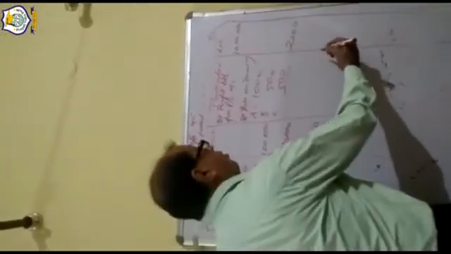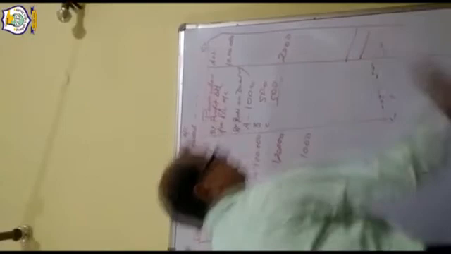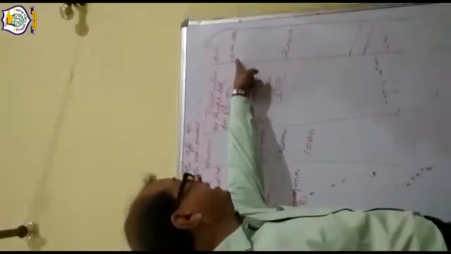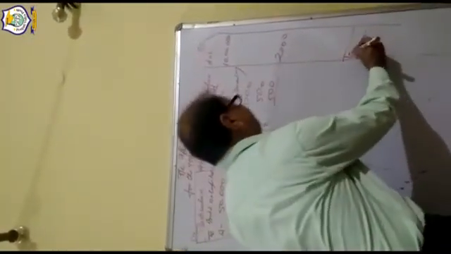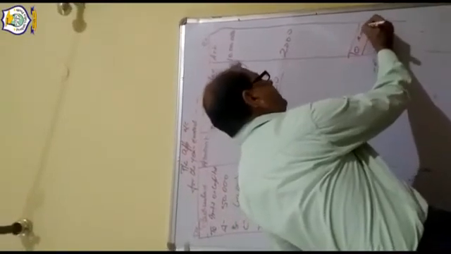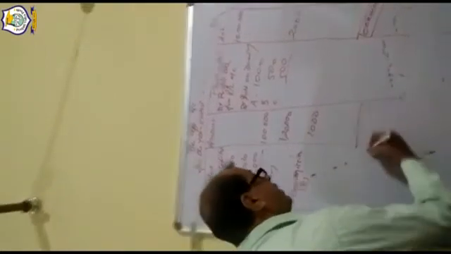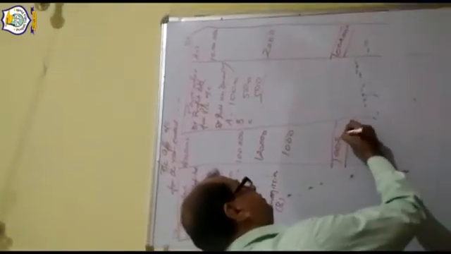And this way, we are now calculating the profit. Profit 10 lakh 2,000 it is here. Here also we are writing 10 lakh 2,000. From 10 lakh 2,000, we have to deduct this 1 lakh, 1,20,000 means 2,20,000, 2,21,000.